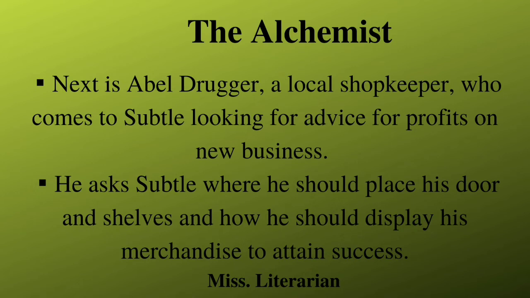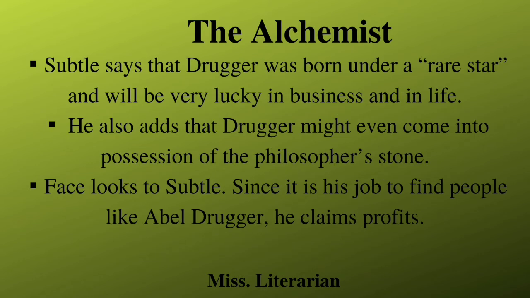Subtle also says that Drugger was born under a rare star and will be very lucky in business and in his life. Subtle adds that Drugger is so lucky that he might even come into possession of the Philosopher's Stone. The Philosopher's Stone is a rare alchemical substance that is said to turn base metals to gold.